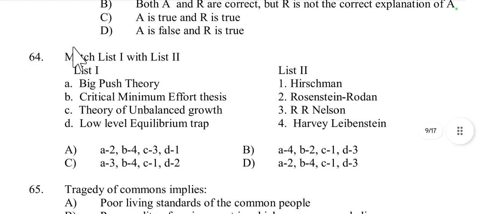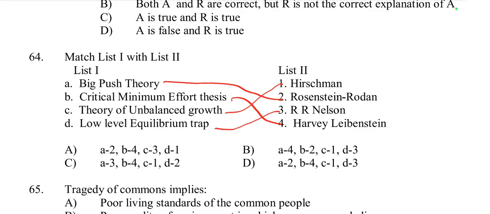Then question number 64, match list 1 with list 2. List 1: big push theory, critical minimum effort thesis, theory of unbalanced growth, low level equilibrium trap. These all are from growth and development theory. Theory of big push, Rosenstein-Rodan. Critical minimum effort thesis given by Leibenstein. Theory of unbalanced growth, Hirschman, and low level equilibrium trap, Nelson. So 64's right option is A2, B4, C1 and D3. So option D is right.